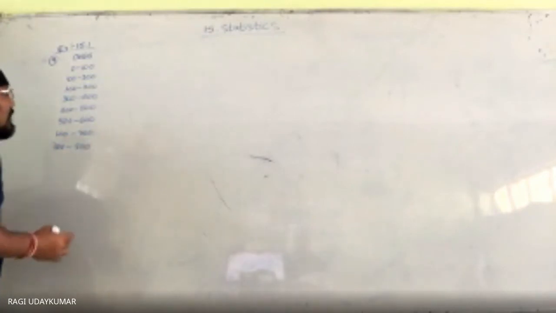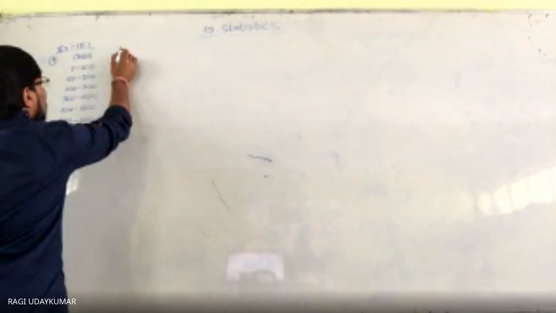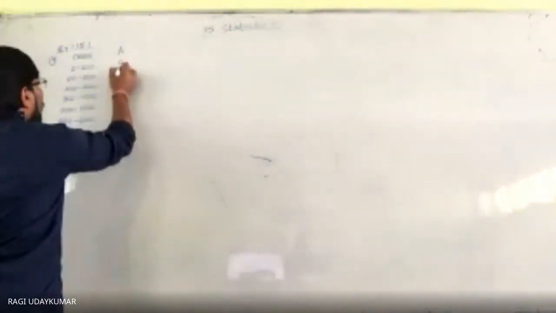Income per day is taken as the classes, and the number of persons is the frequency: 4, 8, 9, 10.